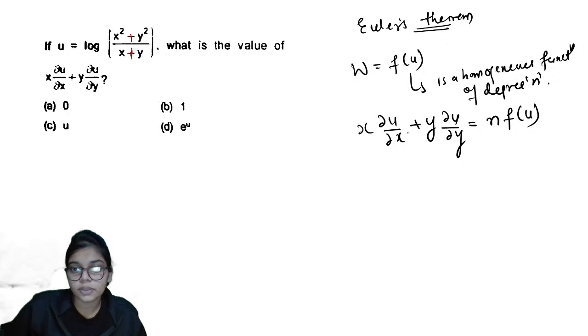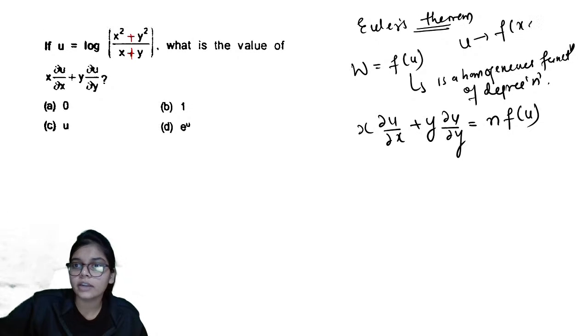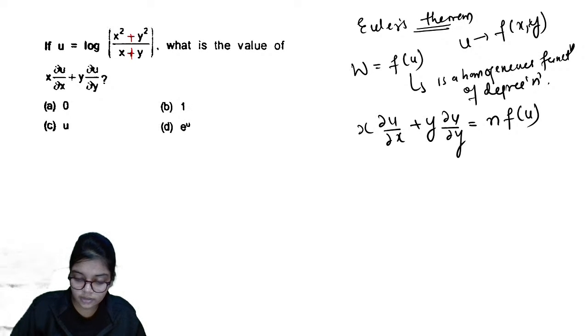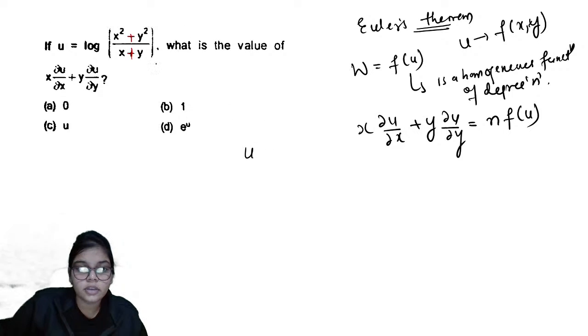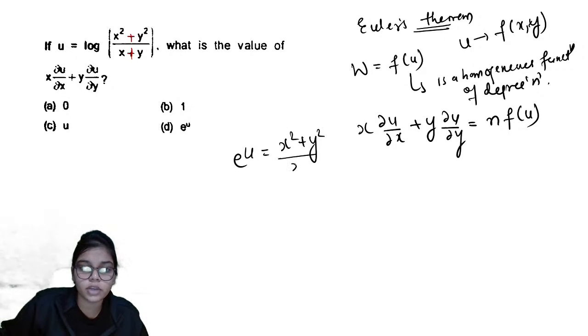ठीक है, the only condition is that this function w is dependent on u, and this u is a function of x and y and they are continuous functions. That's the only rule which is needed. तो अब अगर आप देखो, the function u is, if I take an antilog, so this becomes e to the power u is equals to x square plus y square upon x plus y. I'm writing this as w.